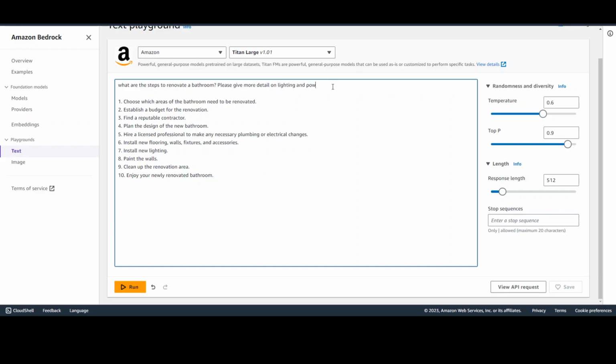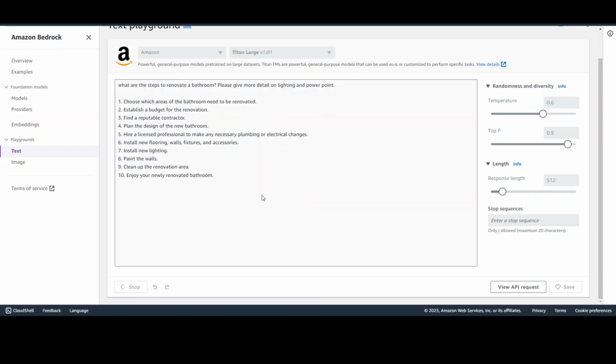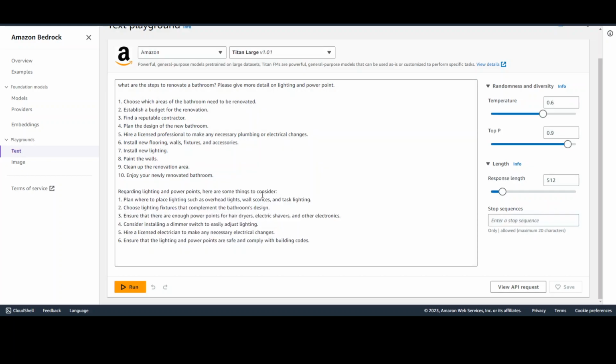Lighting and power. Let's see what happens. There you go. So it has now given me more detail on the power one. So this is how these models work.